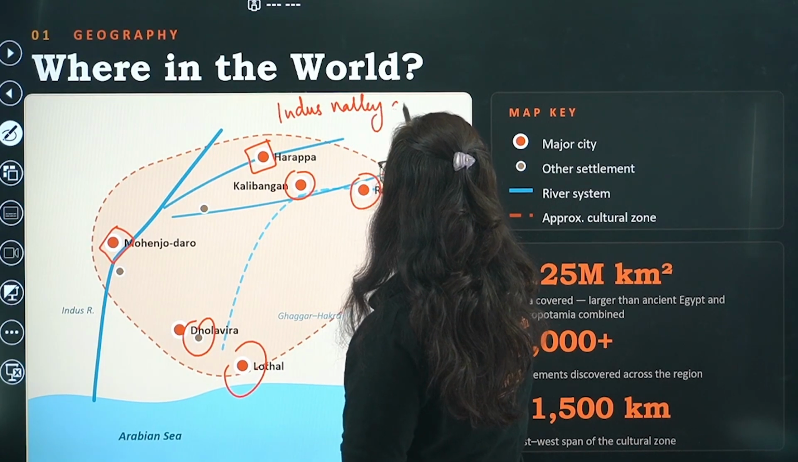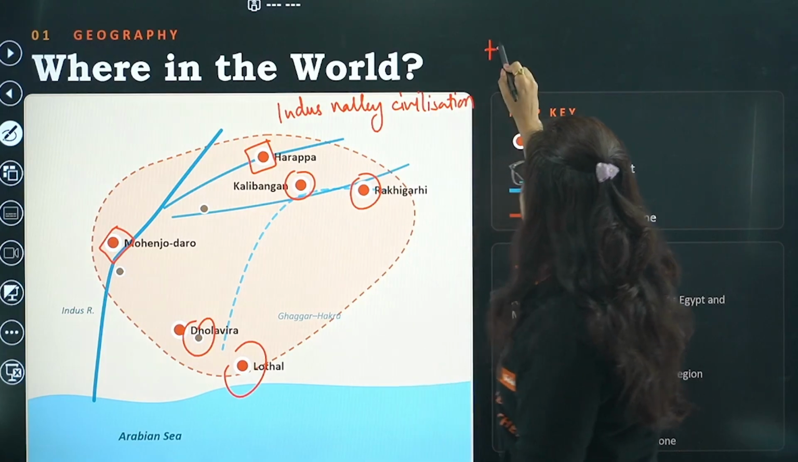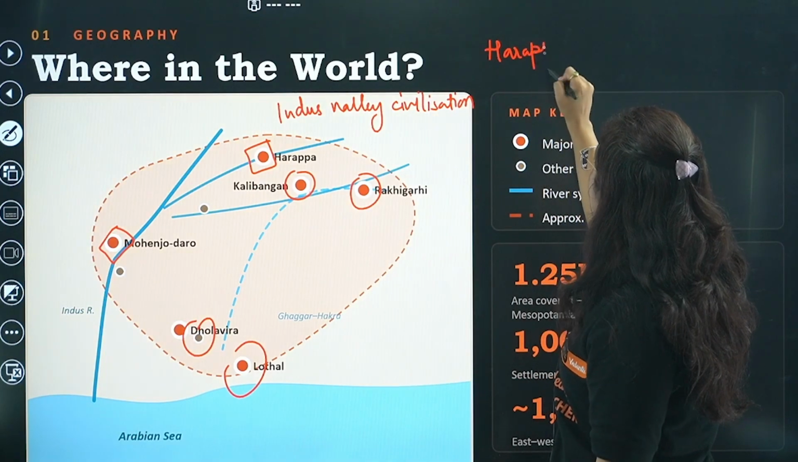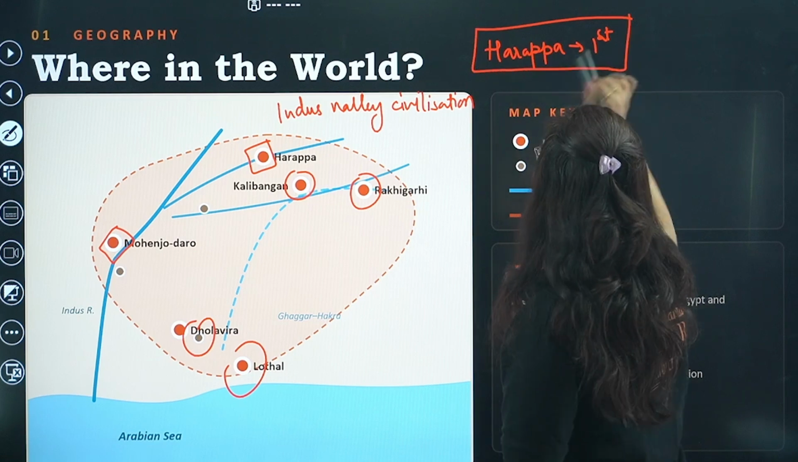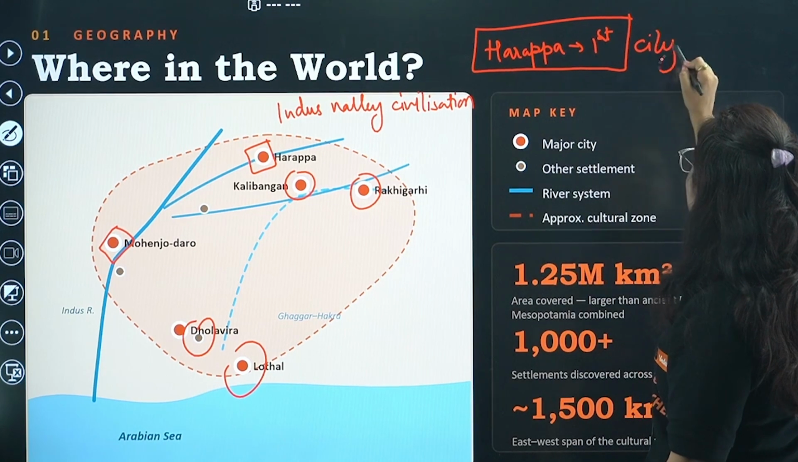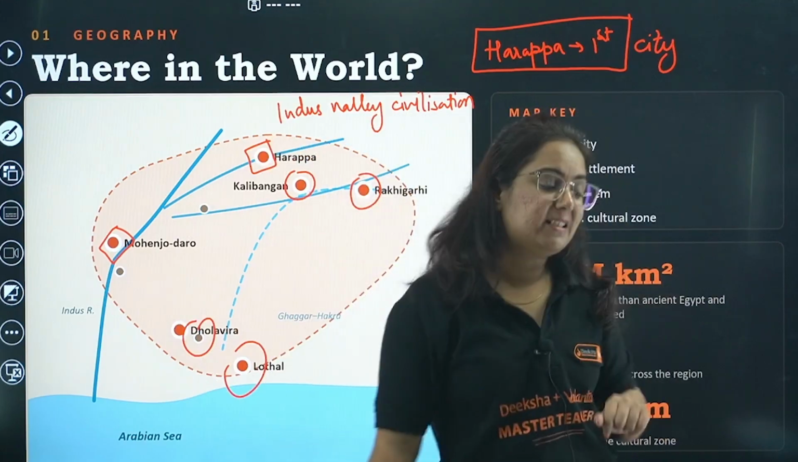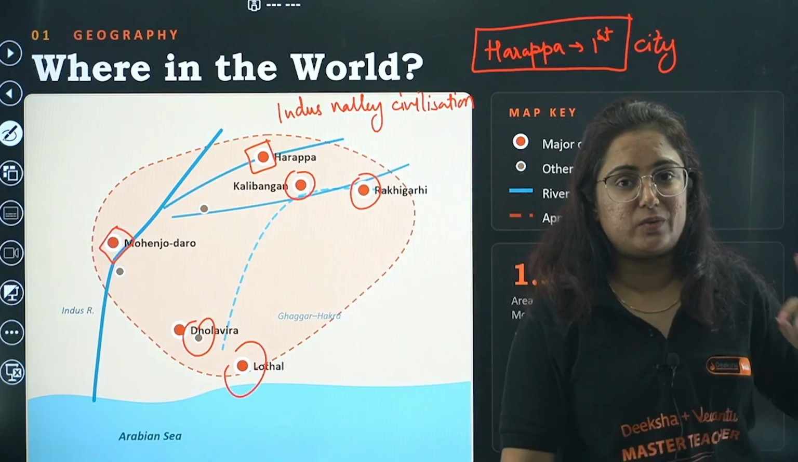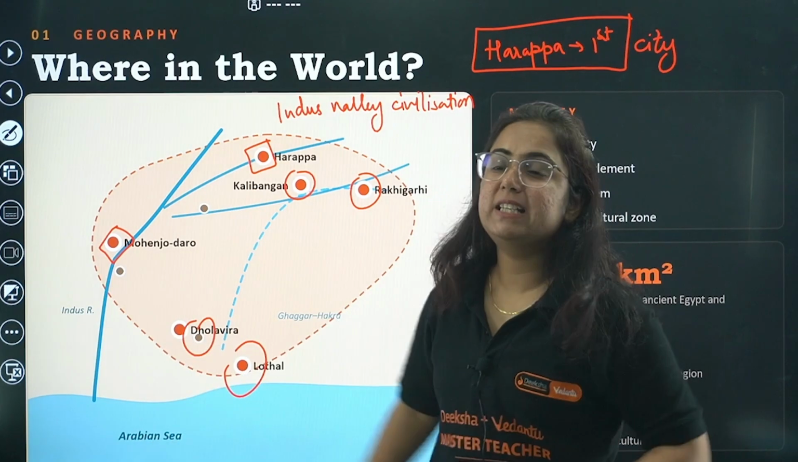The question in our mind: ma'am, why do we call it Harappan Civilization? Beta, we call it Harappan Civilization because Harappa was the first city found by the historians or the archaeologists. So this was the first city discovered by the archaeologists. We call it Harappan Civilization also, along with Indus Valley. And why do we call it Indus Valley? Because major cities were found around the Indus Valley here.